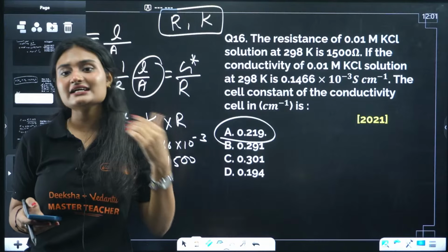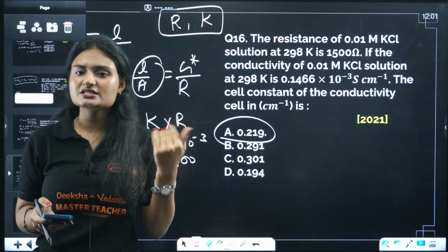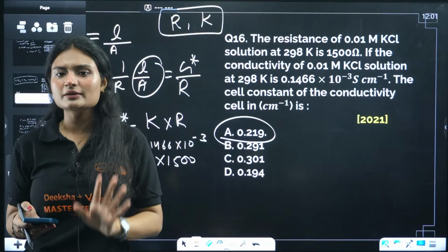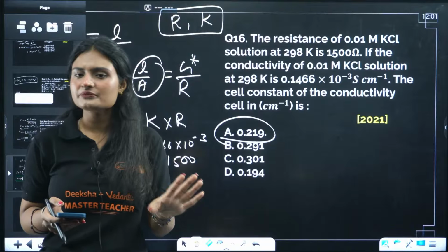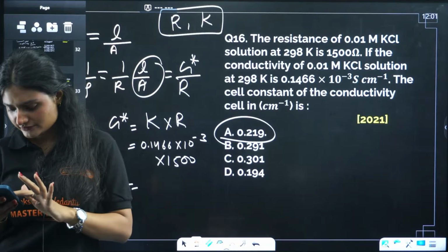And if you feel like I can study without the crash course, I have all the concepts clear, I just need to focus on PYQs, and I'll buy a mock test series. The mock test series, simple, that's all. That will work for you. You know better than me actually about yourself.